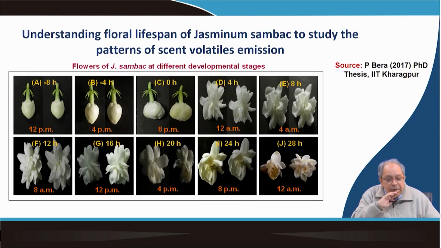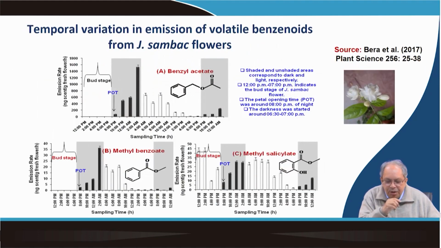Now when we work with Jasminum sambac, the flower actually remains alive for more than 24 hours. We saw how the flower changes starting from the bud to full opening until senescence, how it opens its petals, and it has multiple petals, 2 or 3 layers, and how the changes occur throughout the floral lifespan is shown here.